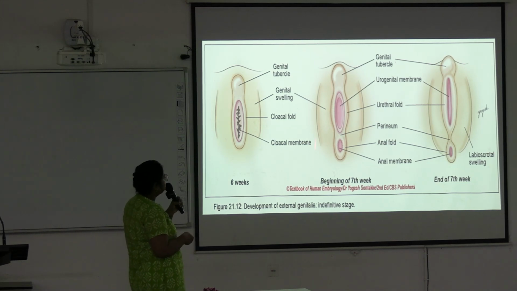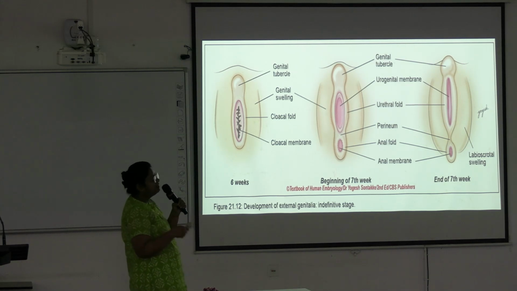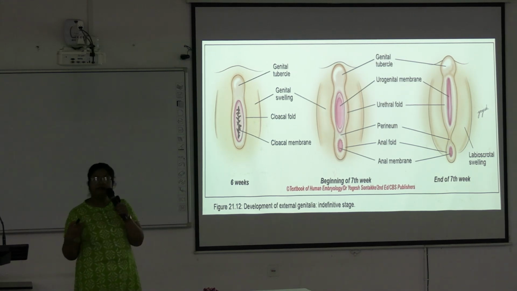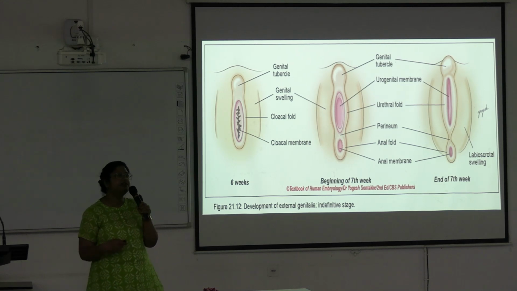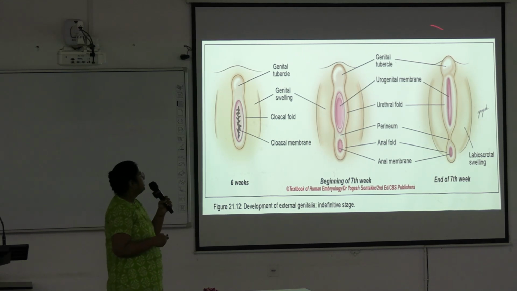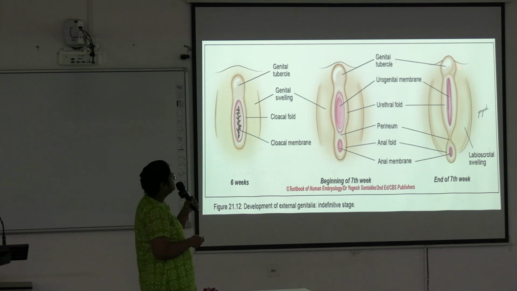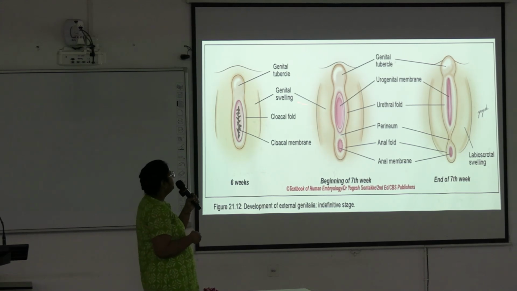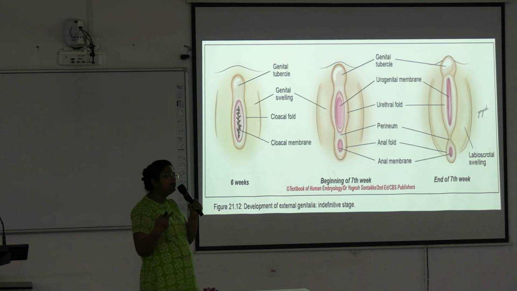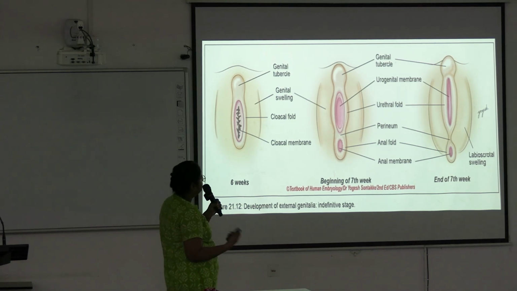And these genital swellings will develop into labioscrotal swellings. Labia majora and minora will develop in the female, and in the male there will be development of the scrotum. And the genital tubercle helps in the development of the penis in the male, and in the female it will develop into the clitoris. Okay, next.